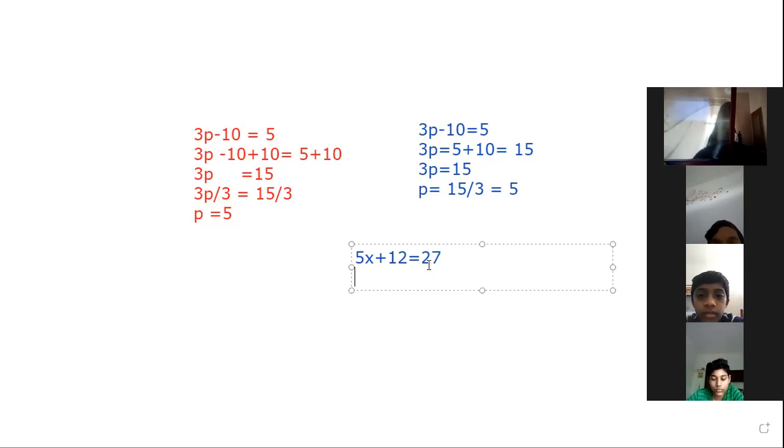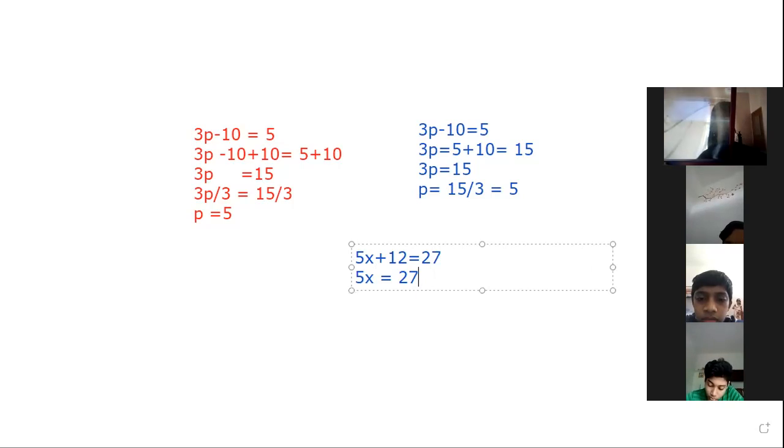Reverse operation. Which number do we have to remove? First, we have to remove this plus 12 in the LHS. So there should be 5x remaining in our LHS, which is equal to the 27 in the RHS. Then what happens to plus 12 when we move it into the RHS?